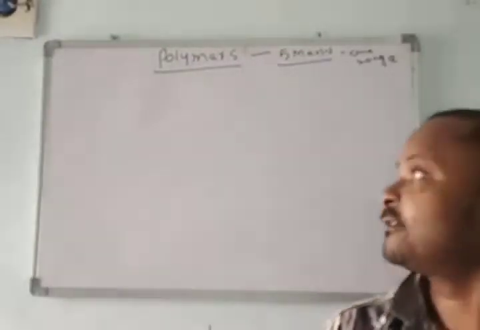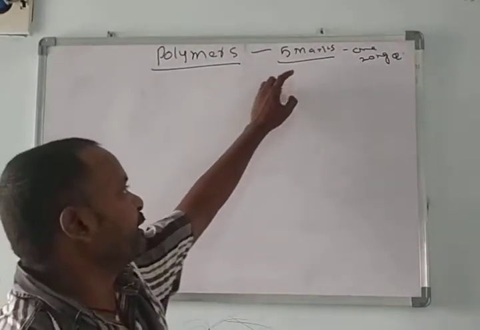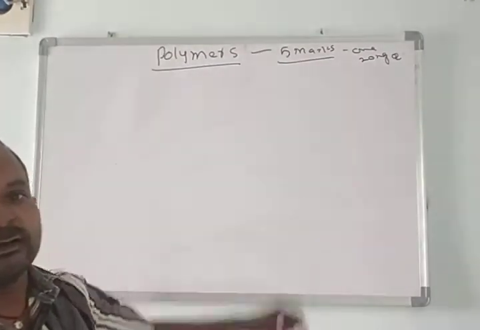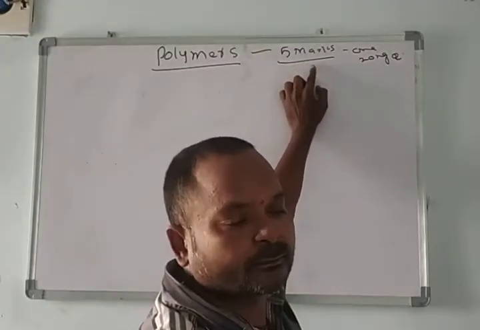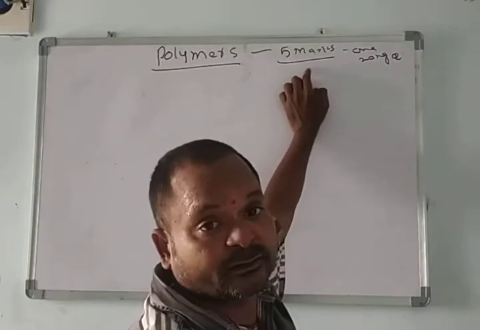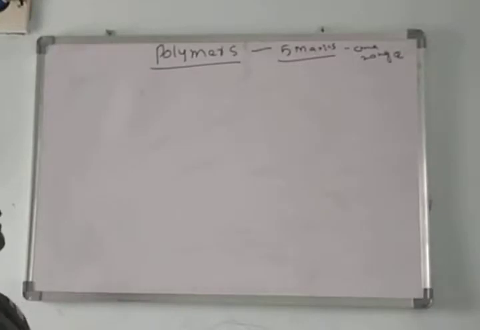Good morning, students. Today our new chapter is polymers. Here, PU level in second PUC. Here 5 marks are allotted. The PU board has allotted 5 marks for this chapter. One long question will come from this chapter.